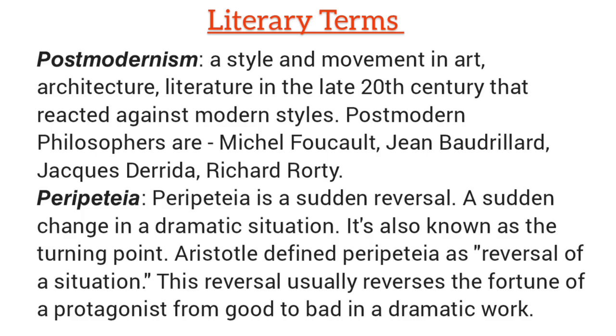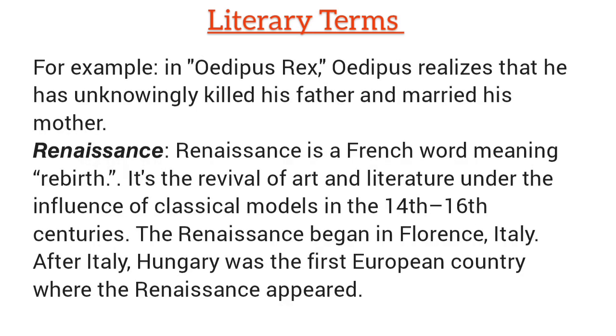What is peripeteia? Peripeteia is a sudden reversal. Reversal matlab parivartan, a sudden change in a dramatic situation. It's also known as the turning point. Aristotle defined peripeteia as reversal of a situation. This reversal usually reverses the fortune of a protagonist from good to bad. For example, in Oedipus Rex, Oedipus realizes that he has unknowingly killed his father and married his mother.